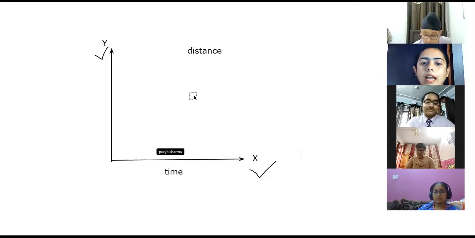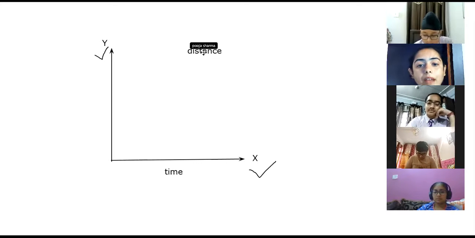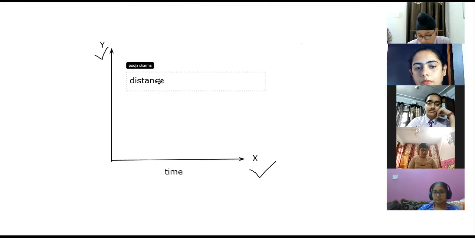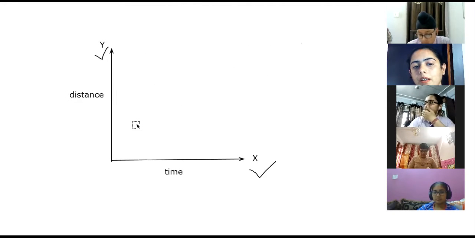On the other hand, distance depends. If you move, you will cover the distance. If you don't move, you don't cover the distance. So distance comes under the y-axis. Is this point clear?